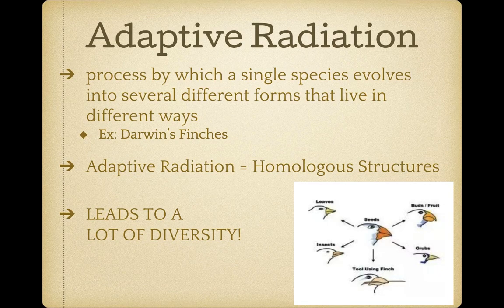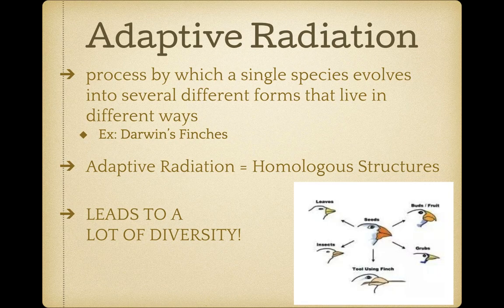Adaptive radiation is similar to homologous structure, where one organism at the beginning evolves into many different organisms that use their limbs for different functions. So, for example, in our evidence for evolution, we learned about how the human arm and a cat leg have very similar structure. However, they are used very differently.